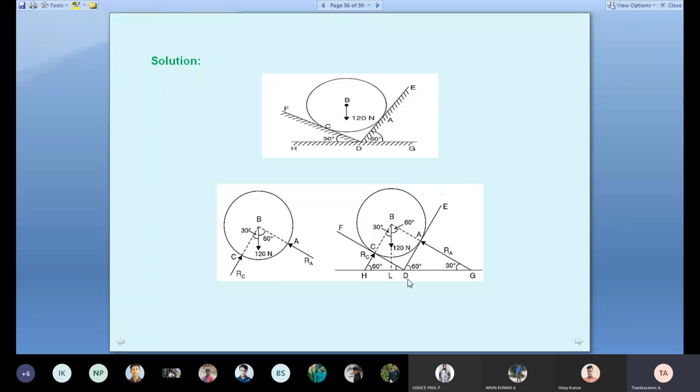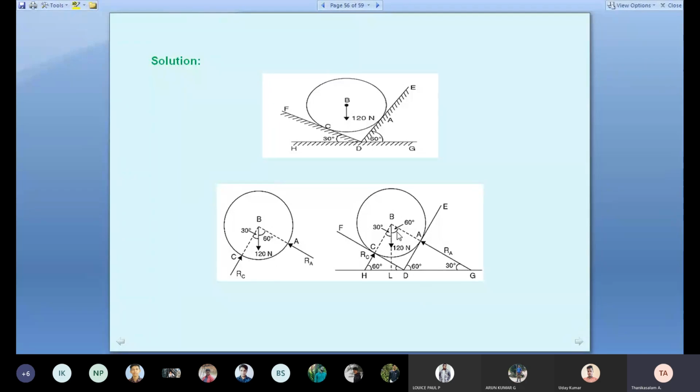So see the right angle triangle ADG. What is the angle at A? 90. Why 90? That is the rule. When there is a surface, the reaction is always at 90 degrees with respect to the surface. Okay. So now we got the 30 degrees. Now see the triangle, see the figure. Students should see the figure. Triangle GBL. It's a triangle, no? Angle L is 90 degrees, and G is already 30. What is the balance at point B? 60 degrees.